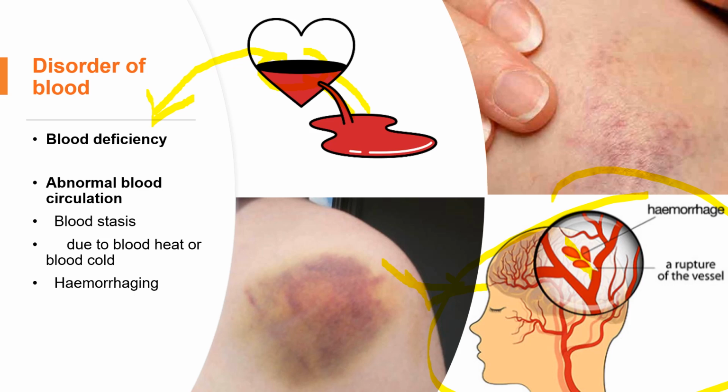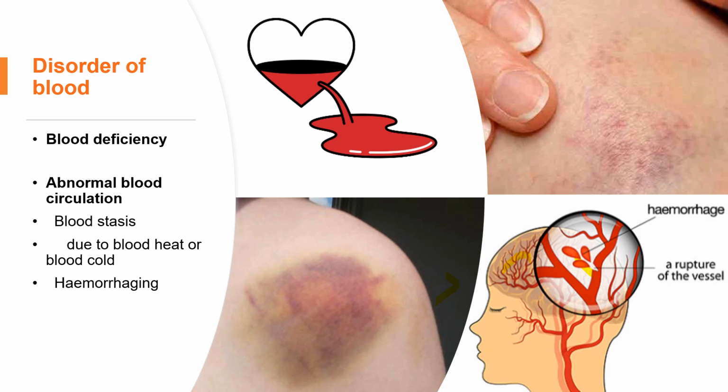If the bleeding is under the skin or in other parts of the body, even in internal organs, such as here, the hemorrhage in the brain, the bleeding in arteries in the brain. You can imagine that once the patient has bleeding here, where does the blood move?